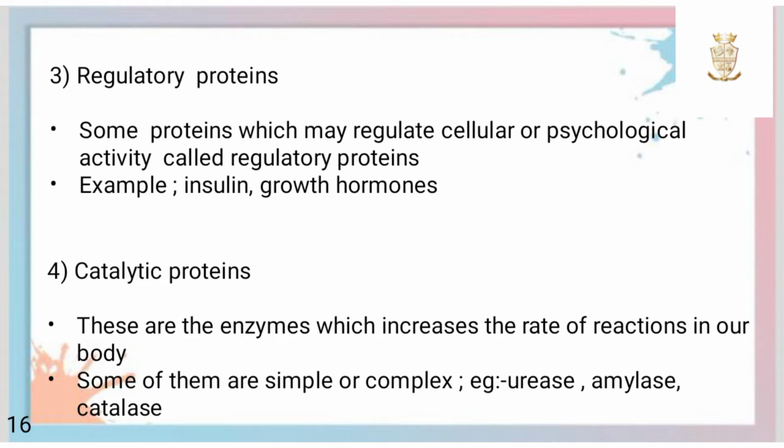Third one is regulatory proteins. These are the proteins which may regulate cellular or physiological activity. Examples are insulin and growth hormones. Fourth one is catalytic proteins. These are the enzymes which increase the rate of reaction in our body. Some of them are simple or complex. Urease, amylase, catalase are examples of catalytic proteins.